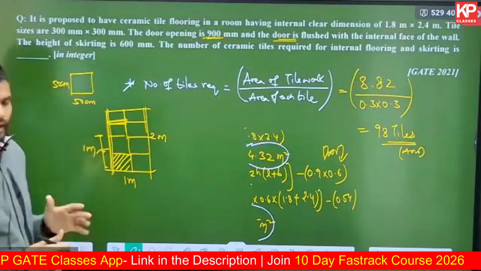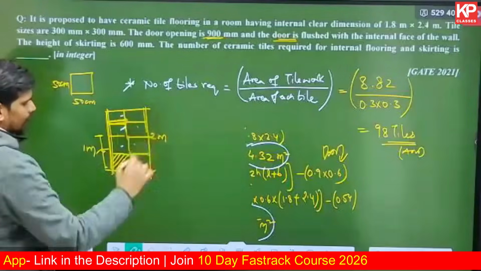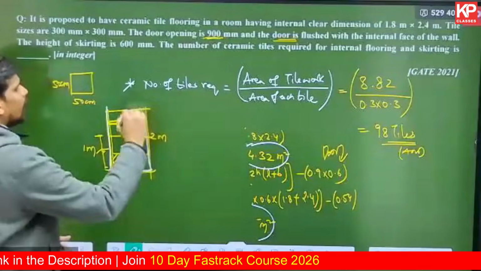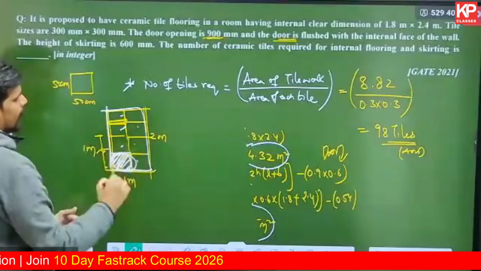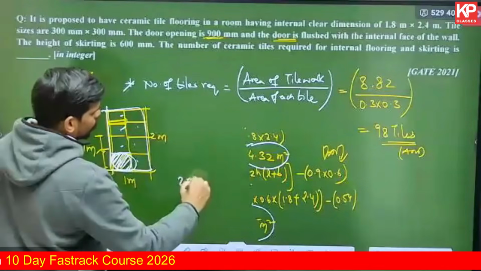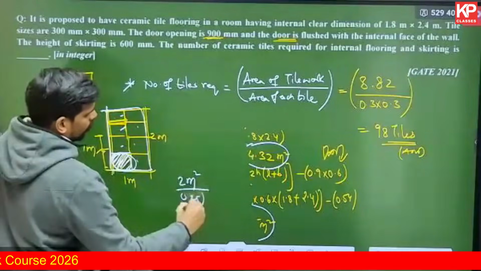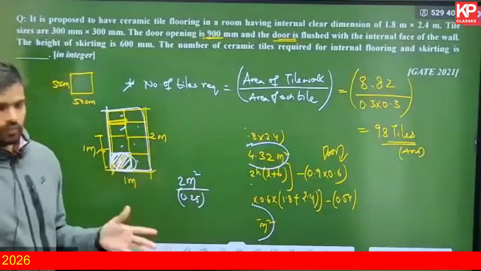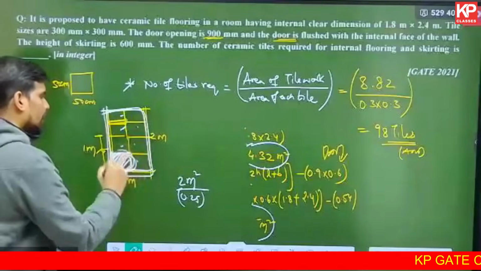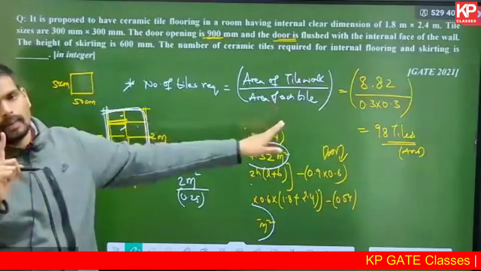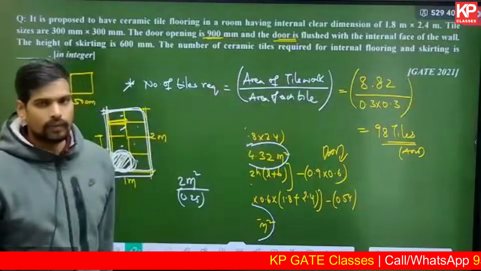So the number of tiles, how do you calculate in this case? How did I get 1, 2, 3, 4, 5, 6, 7, 8 tiles? Basically the total area of tile work divided by the area of each tile. Total area to cover is 2 square meter. Area of each tile is 0.5 into 0.5, that is 0.25. So that will give me 8. So the number of tiles will be the total area to be covered divided by the area covered by each tile. That's what we have done.